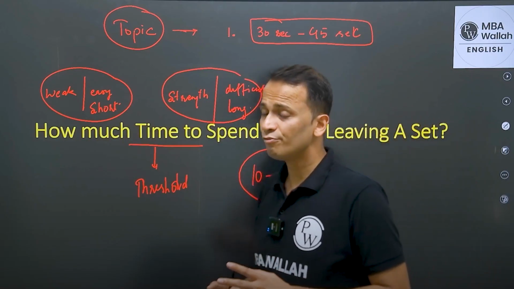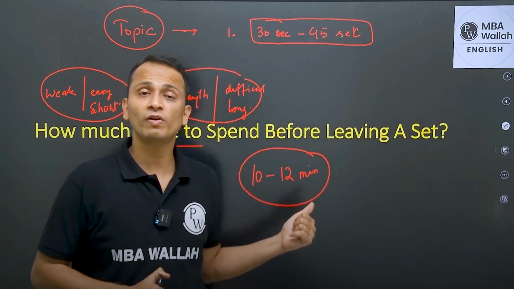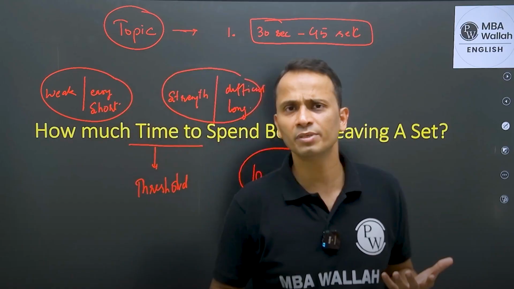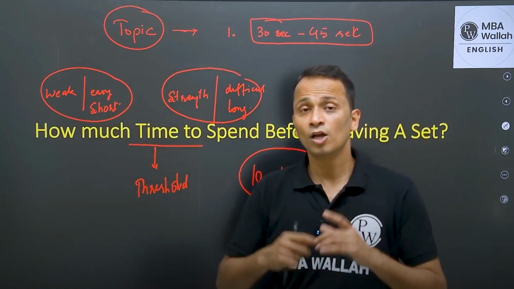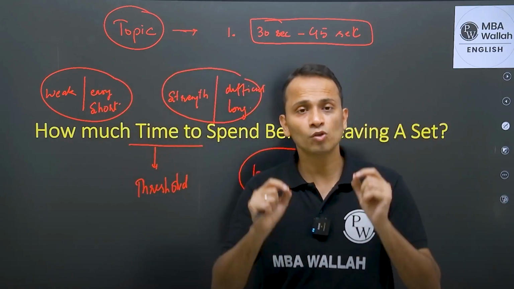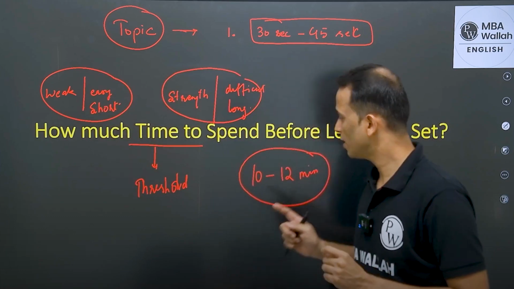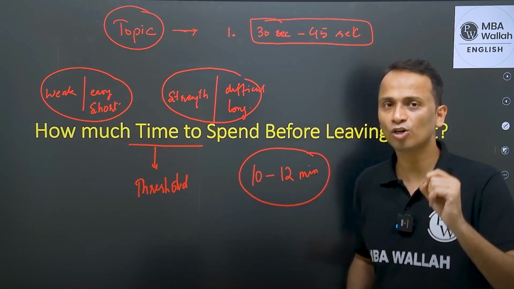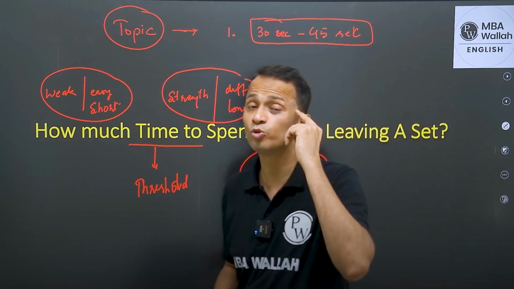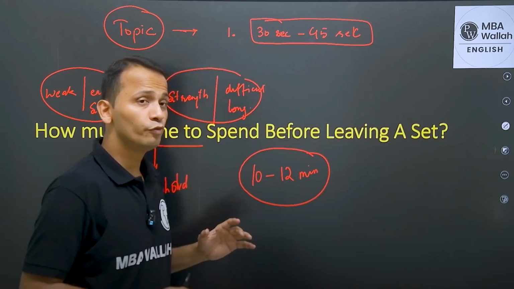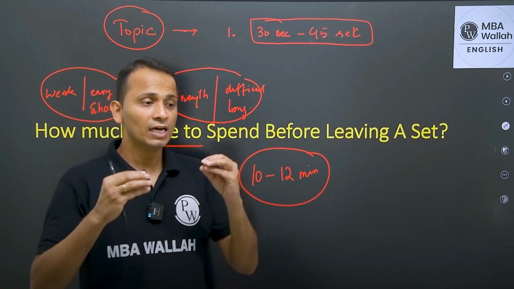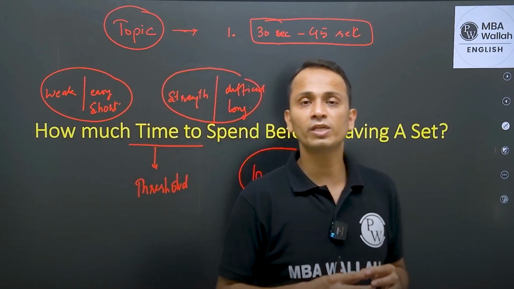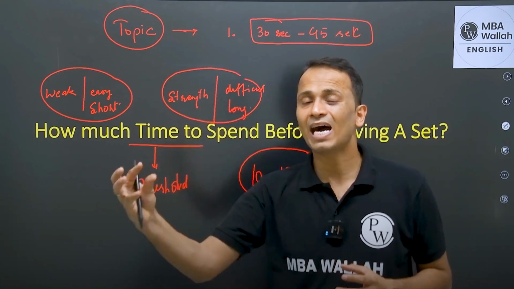Okay, now why do we stretch up to 10 to 12 minutes? Sometimes it becomes 15 minutes, and after 15 to 16 minutes, we tend to leave a set. Now, why does it happen? Because we are confused for all these 10 to 12 minutes. For each and every moment of these 10 to 12 minutes, we are confused in our mind. We are not able to take a step. We are not able to take a decision of coming out of the set.